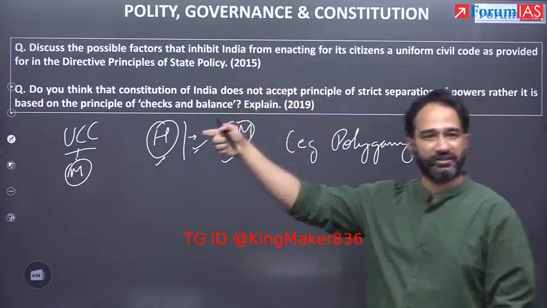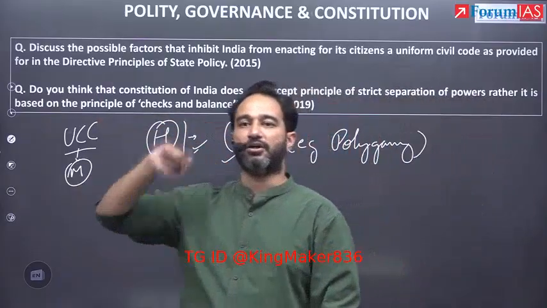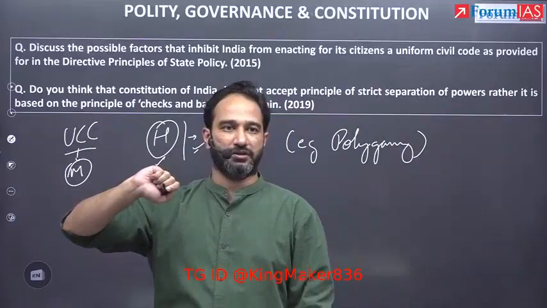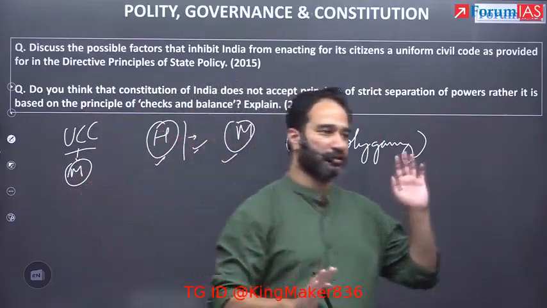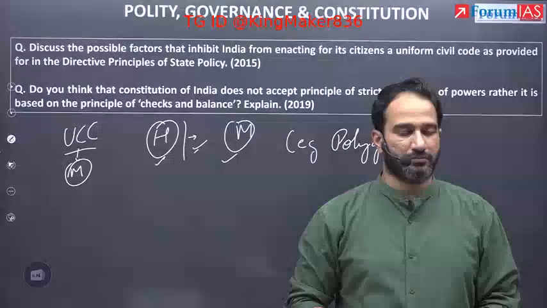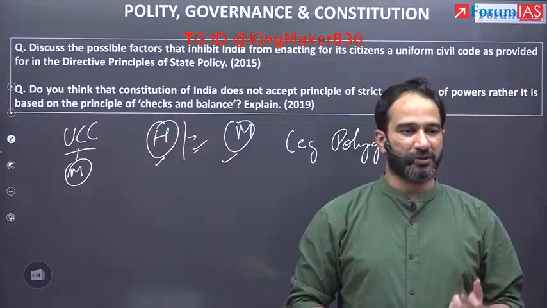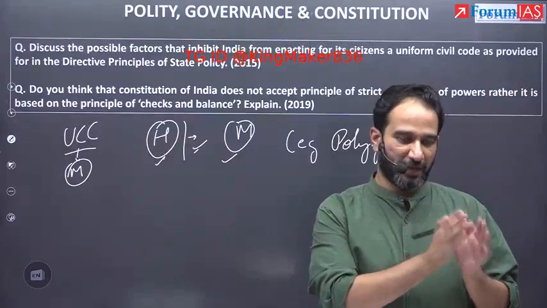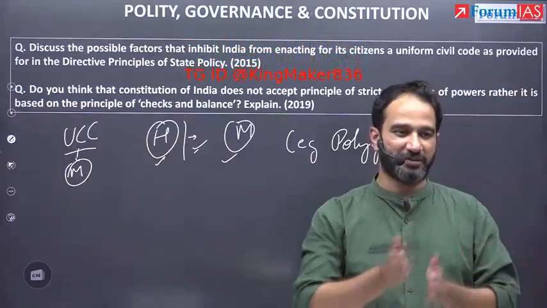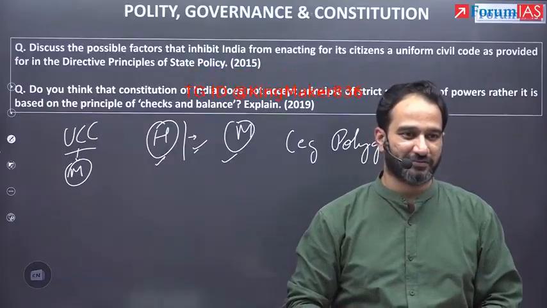So Uttarakhand, when it has introduced UCC, actually banned polygamy for everyone. So this is one of those problems where this is the main problem, that how do you balance the harmony between fundamental rights and DPSP?